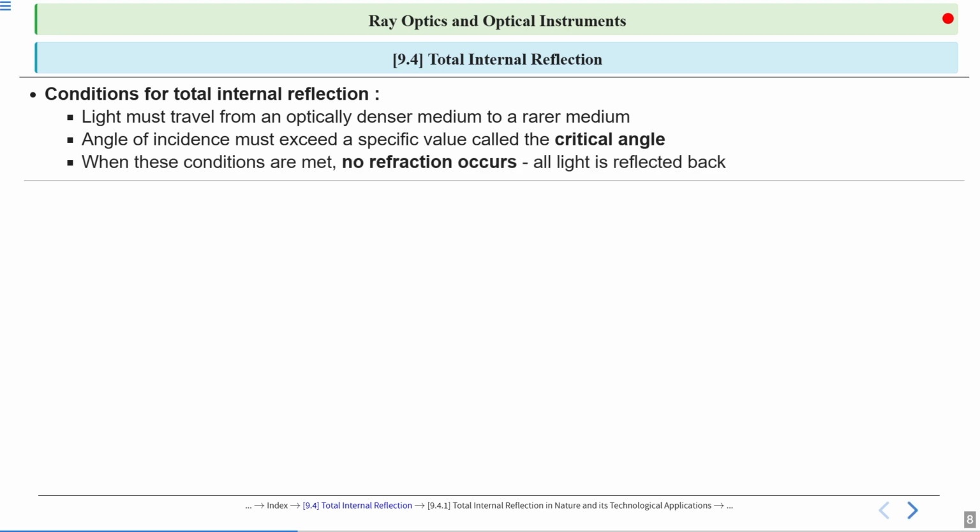Third, when these conditions are met, no refraction occurs. All light is reflected back. So these are the total internal reflection conditions.